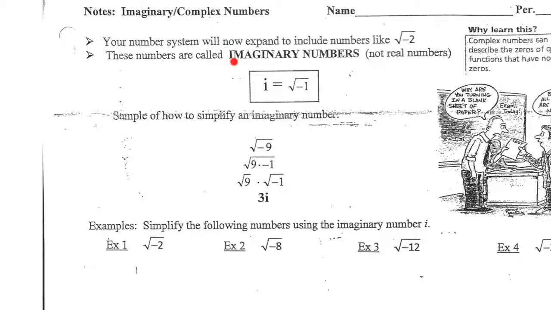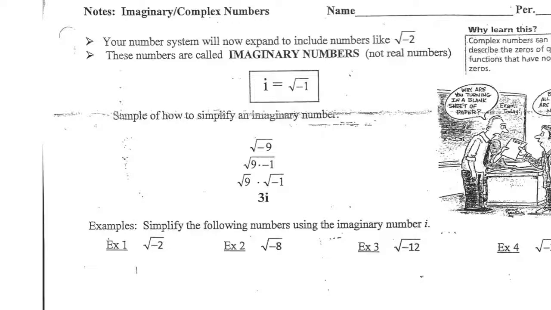So you all haven't learned about imaginary numbers before, and I hate that this is what mathematicians call these because it's a terrible name. It freaks everybody out when they say imaginary numbers. Everybody thinks, well, how can they even exist if they're imaginary? It's just that everything else is called real numbers, and so real numbers are just all the numbers on the number line. Everything that we've ever thought of as a number before is a real number. 1, 5, -6, 2/3, square root of 2. Those are all real numbers.